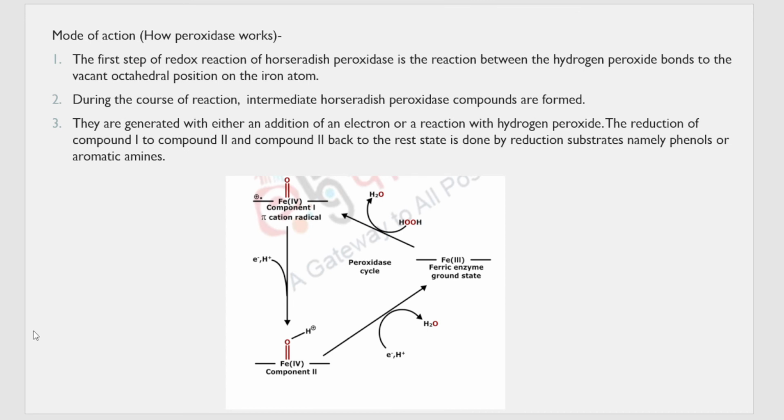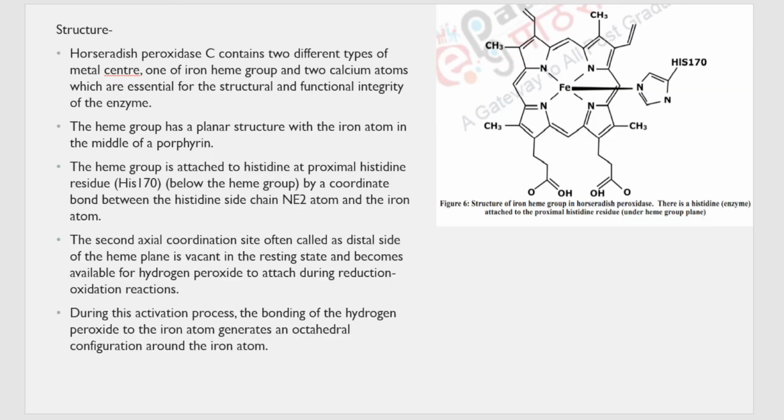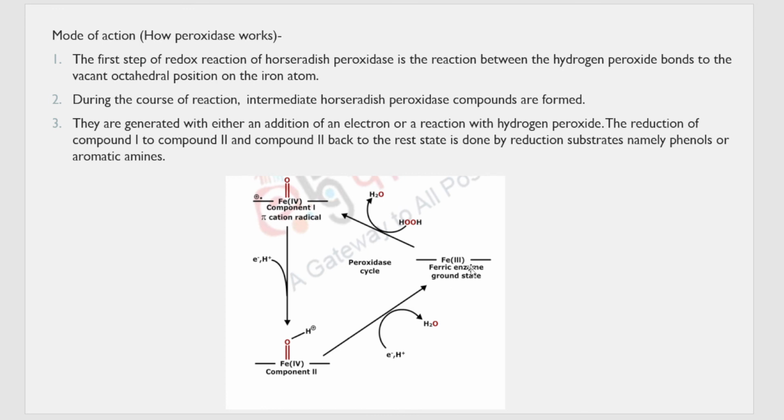Now the working of this enzyme is the same as how catalase works, but there is a small difference. In the first step, the ferric enzyme, that is the central atom, the main active site, is present in the ground state. Now one H2O2 molecule comes and attaches to the ferric enzyme. The oxygen part of the H2O2 molecule attaches over here. From there, there is conversion of H2O2 to a water molecule.